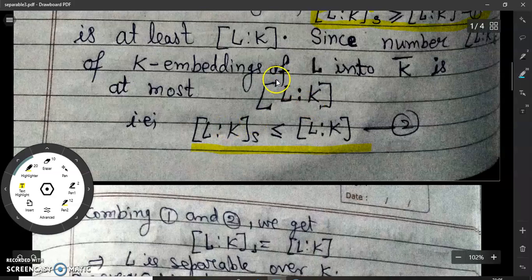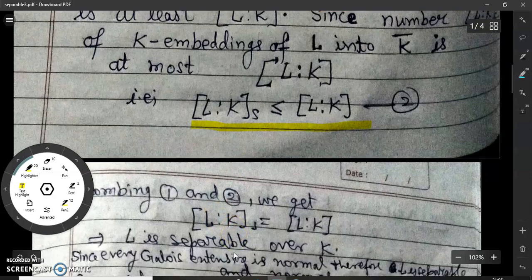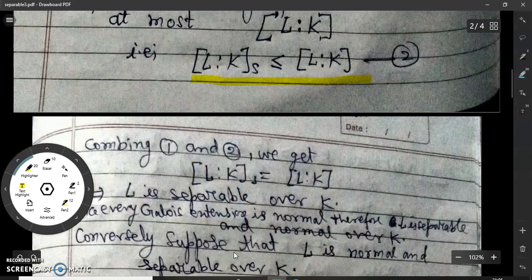So combining these two results, we observe that the degree of separability of L over K is equal to the degree of L over K. Remember that if the degree of separability of L over K is the degree of L over K, then we call it a separable extension. We have proved this result in a previous video lecture. So L is separable over K.